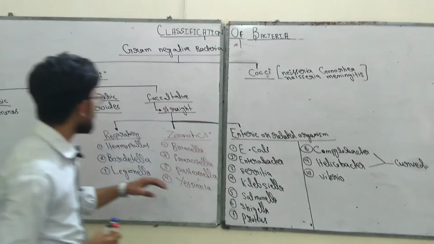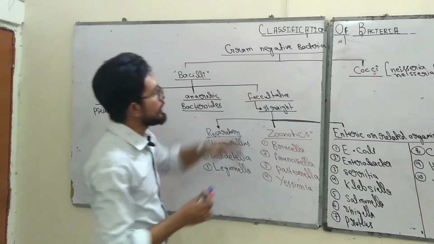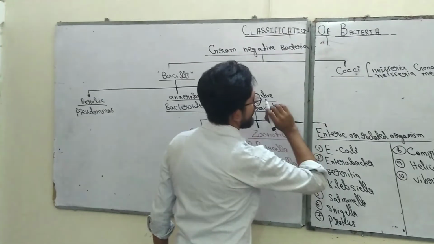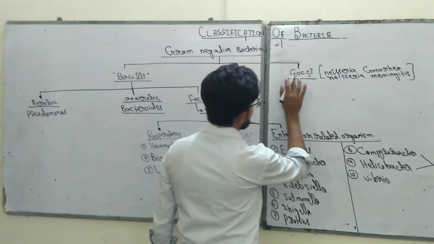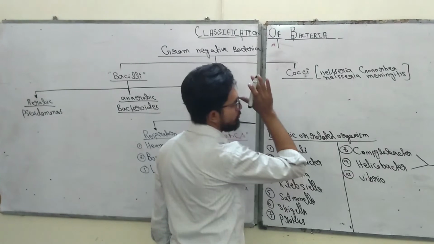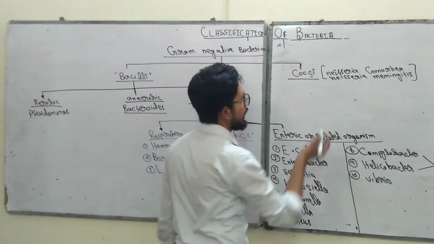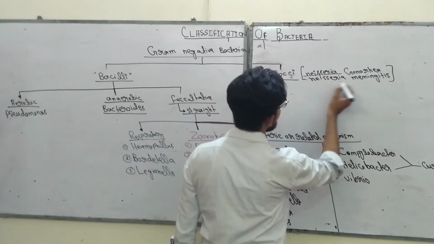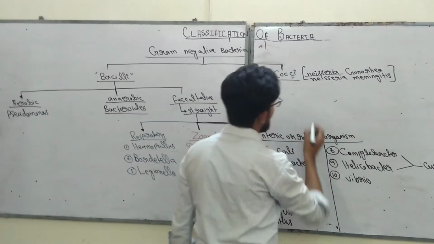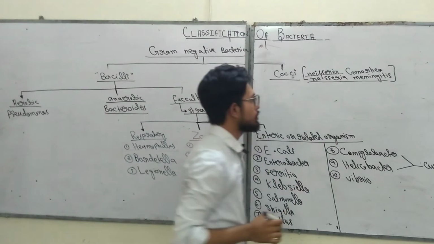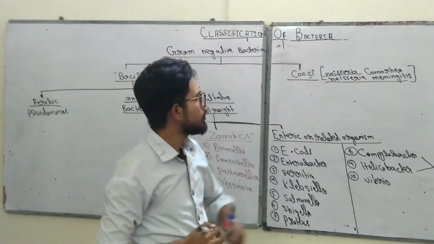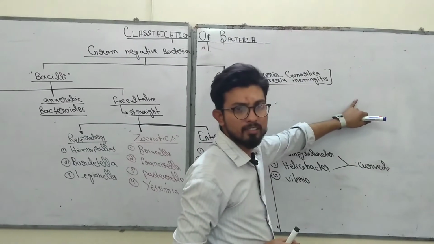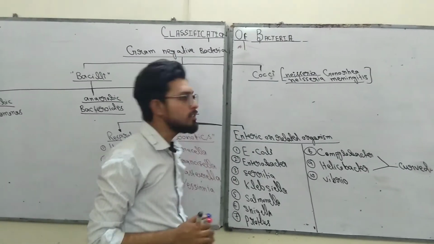So right now, first of all, gram negative bacteria are classified into Bacilli and Cocci, and the class Cocci has only one group, that is the Neisseria group, and the Neisseria class has 2 types of organism: Neisseria gonorrhoeae, that causes a sexually transmitted disease, and Neisseria meningitidis, and that causes meningitis within the human body. Neisseria gonorrhoeae and Neisseria meningitidis are treated with penicillin G, the classical penicillin, that is penicillin G.